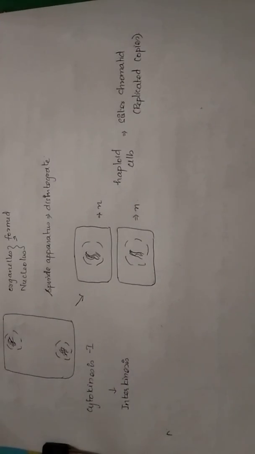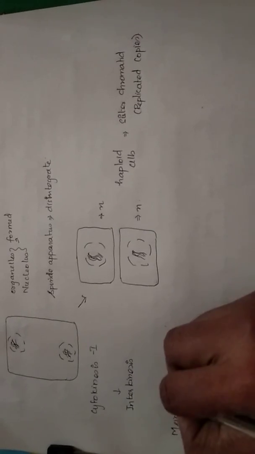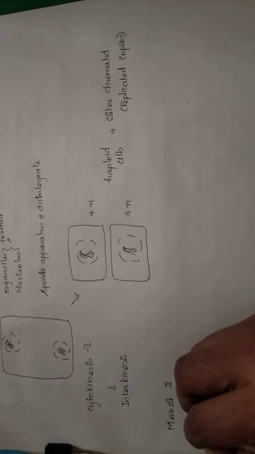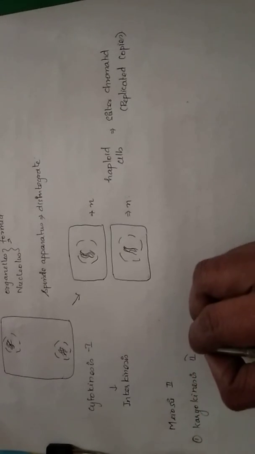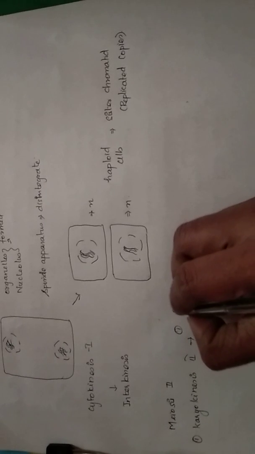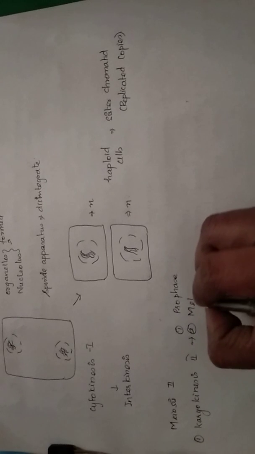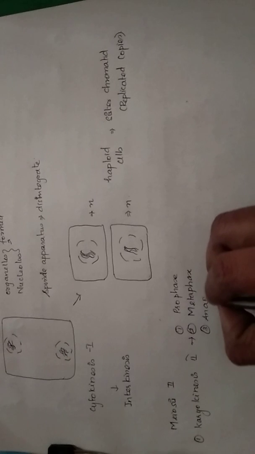It is going to prepare all enzymes, ATP, RNA, everything required for meiosis 2. So in meiosis 2 the first step is going to be karyokinesis 2. In karyokinesis 2 the first stage is prophase, then the metaphase, then anaphase, then telophase.